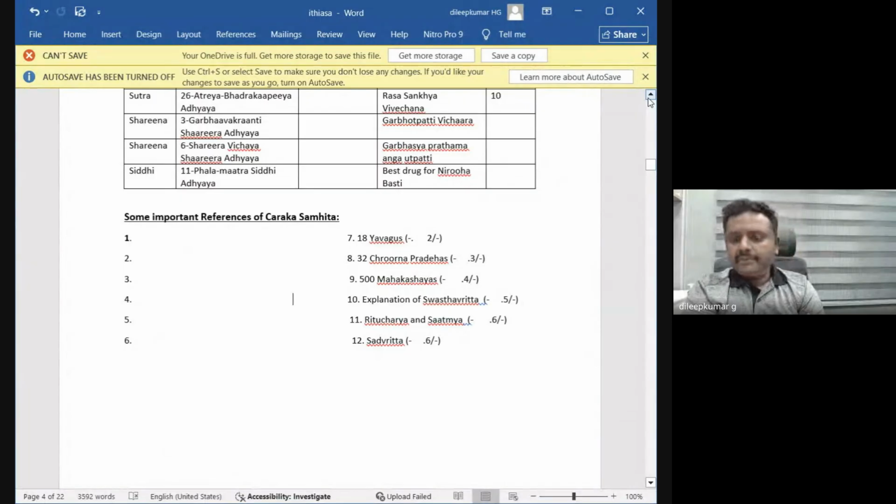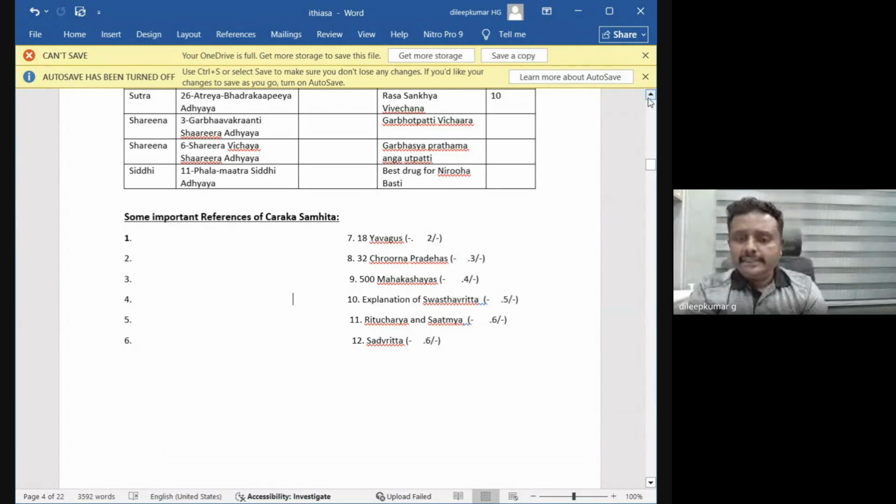Whatever is present in Charaka Samhita is present all over the world. Whatever the Chikitsa principles, Chikitsa sutras, whatever the medicine, everything is present in Charaka Samhita. Whatever is not present in Charaka Samhita does not exist anywhere in the world. It's a very, very bold statement given by Acharya Charaka. It means that everything regarding medical science is present in Charaka Samhita.